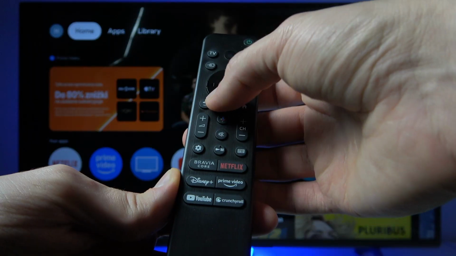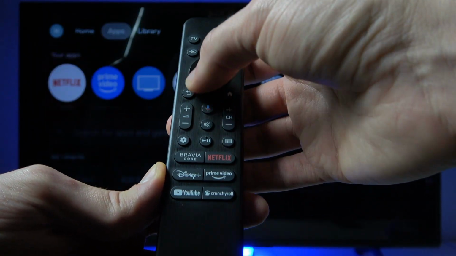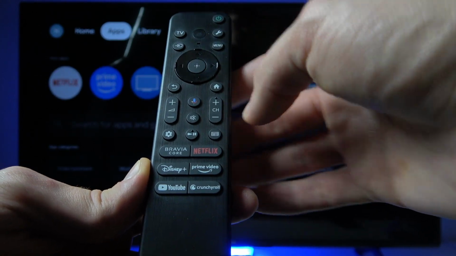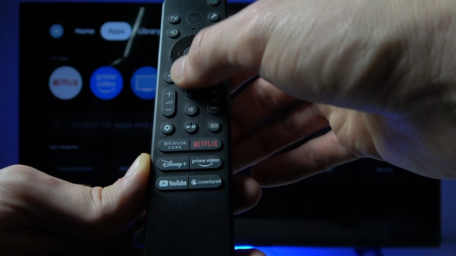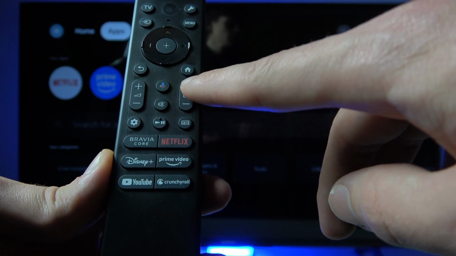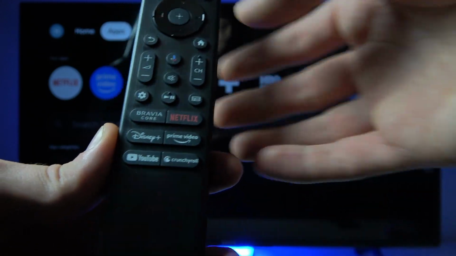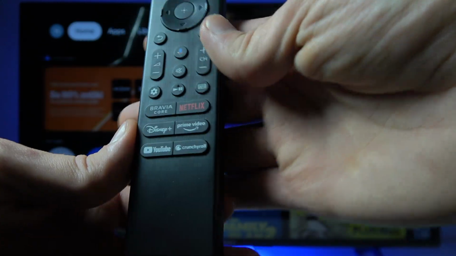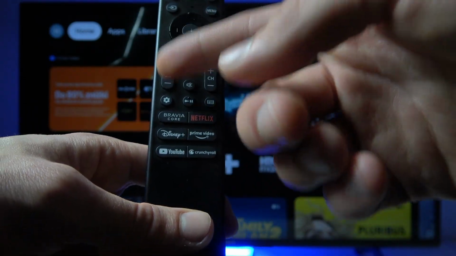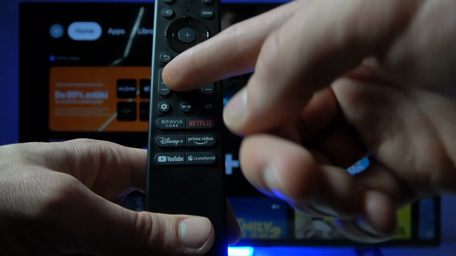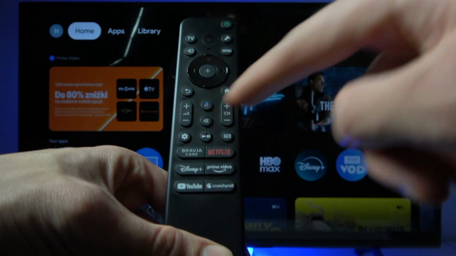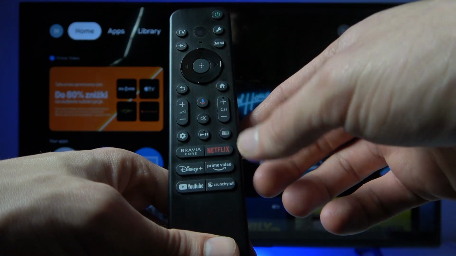Now the navigation arrow keys, and OK button to select, return button in the bottom left corner of it, and home button in the bottom right corner to return to the start screen. Now here on the left side we have the volume adjustment buttons to increase or decrease your sound volume level.